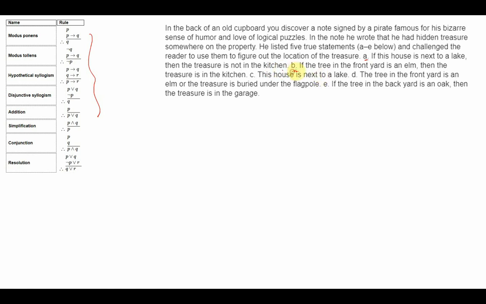The first clue says if the house is next to a lake, then the treasure is not in the kitchen. The second clue says if the tree in the front yard is an elm tree, then the treasure is in the kitchen. The third clue says the house is next to a lake. The fourth clue says the tree in the front yard is an elm or the treasure is behind the flagpole. And the fifth clue says if the tree in the backyard is an oak, then the treasure is in the garage.